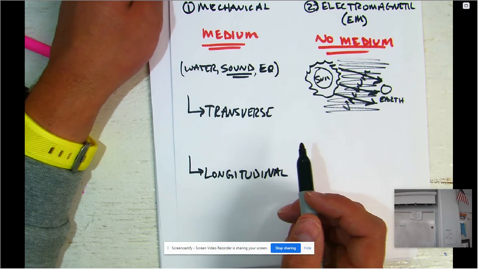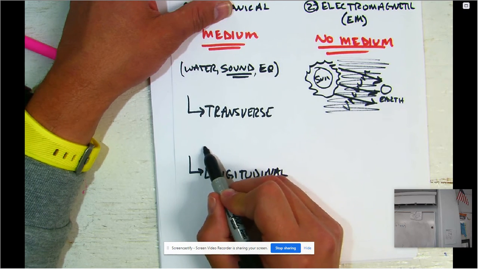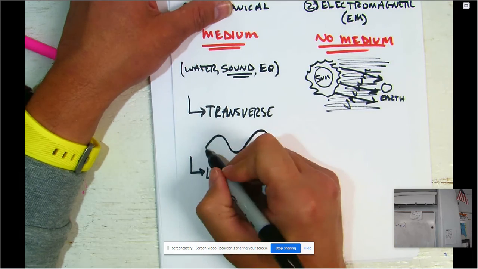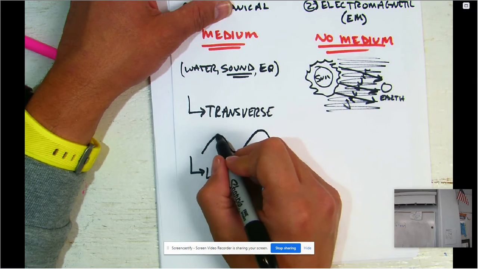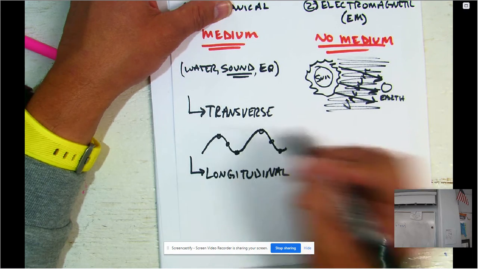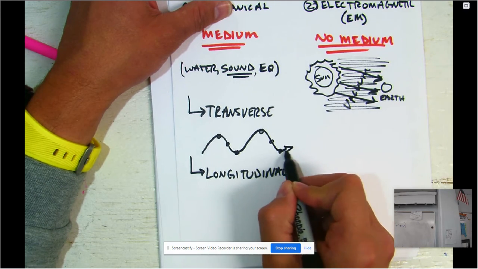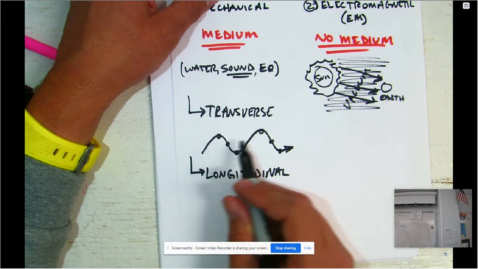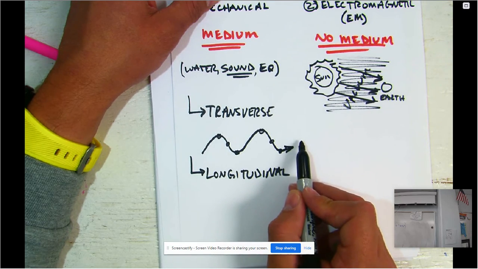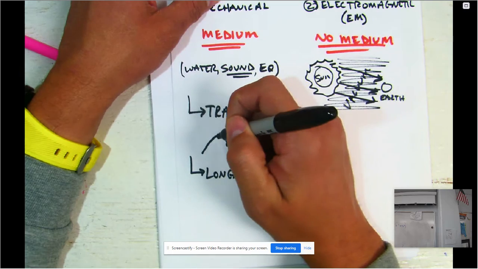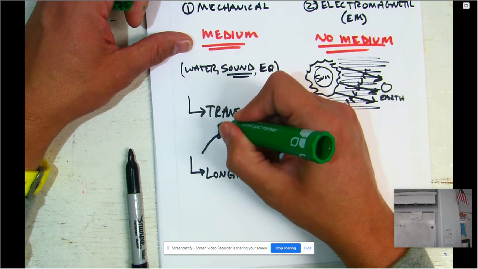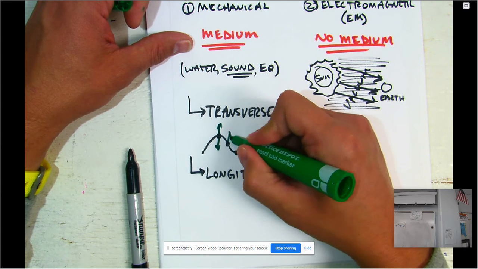What we mean is that if you have a transverse wave, it's going to look something like this. What's happening here is you have particles. If I just pick a few particles anywhere along this line here, the wave is going to be traveling from left to right. As the wave moves across to the right, these particles are not. What's actually happening is these particles are moving up and down. It doesn't matter where it is.